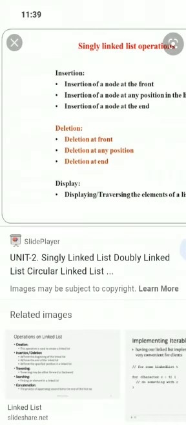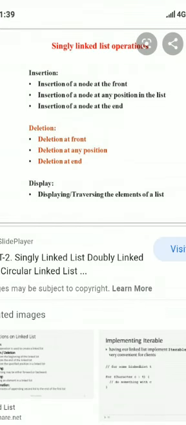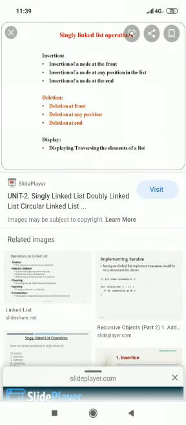The second type of linked list is the circular single linked list. There is a drawback with the single linked list. Once you start with the head node, for example in this diagram, if you start with head node 5, we can visit the data 5, then see the address field.